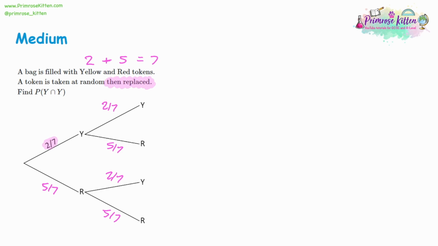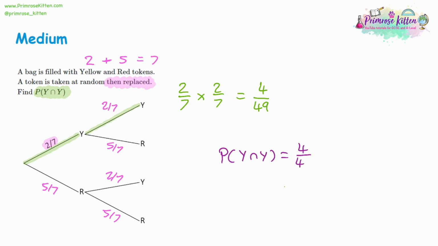Then we've got some more complicated terminology than what we've seen before. We've got P, Y, Y. That just means the probability of getting a Y, and then getting another Y. So we'll look at what's on the route there. We've got a 2 over 7, and another 2 over 7. Multiplying them together, because we want both of them, it's an and, so it's a multiply. 2 times 2 is 4, and 7 times 7 is 49. And again, you could work out the other 3 possibilities, and they should all add up to 49 out of 49. But we've got our final answer here. We can say the probability of yellow, and then another yellow, is 4 out of 49.